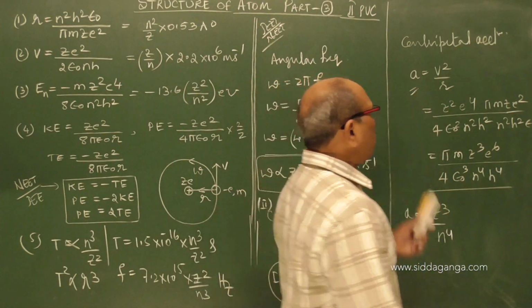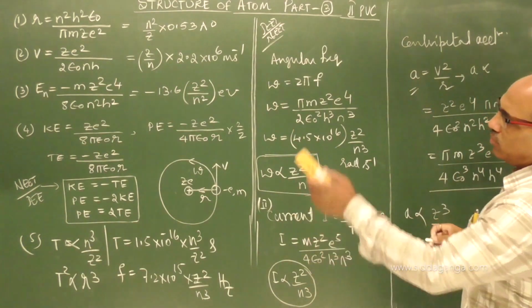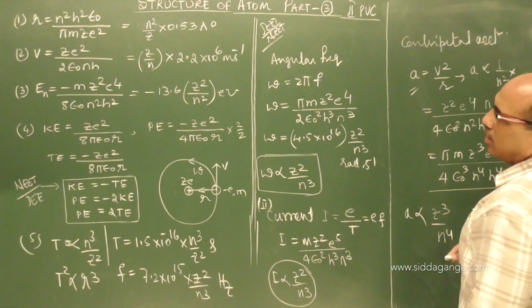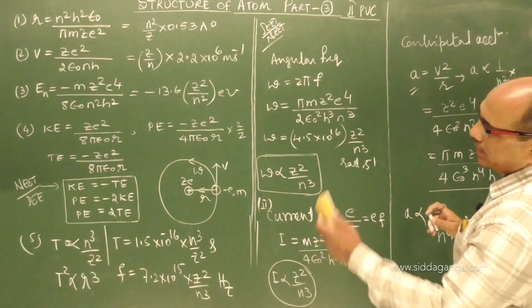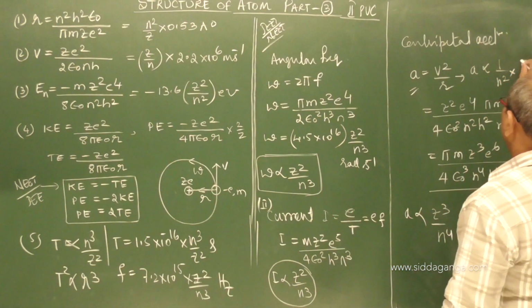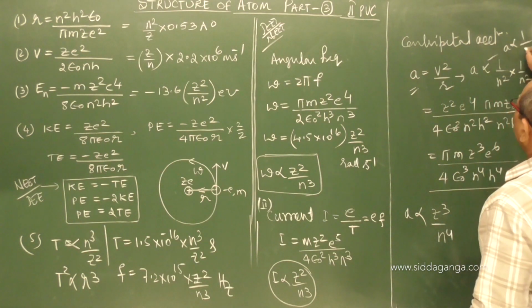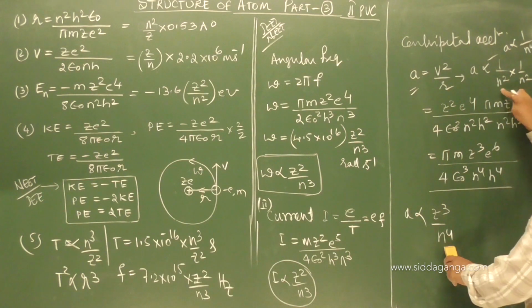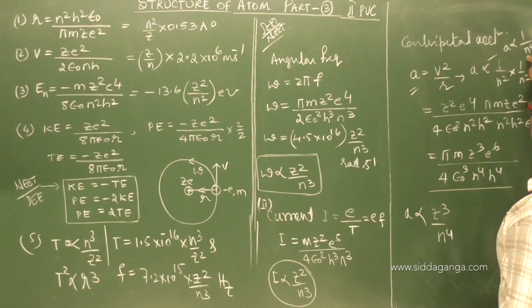That can be obtained directly here also, because A is proportional to v square divided by r. V is inversely proportional to n, so v square is 1 by n square. R is directly proportional to n square, in the denominator, that adds with 1 by n square, which says A is proportional to 1 by n to the power of 4. That technique you should remember. V square is inversely proportional to n square, R is proportional to n square, so n power 4.